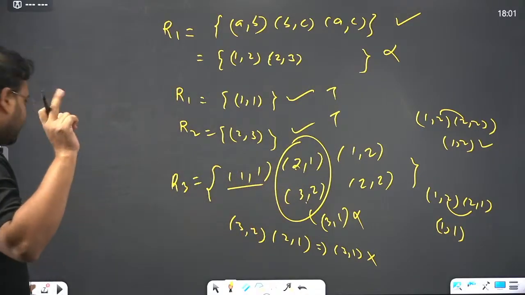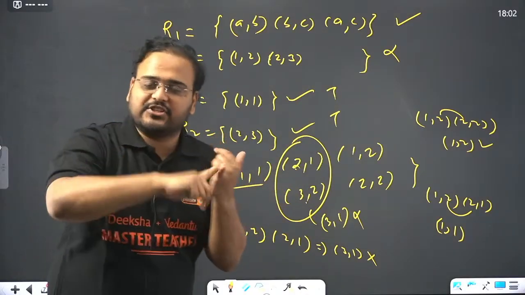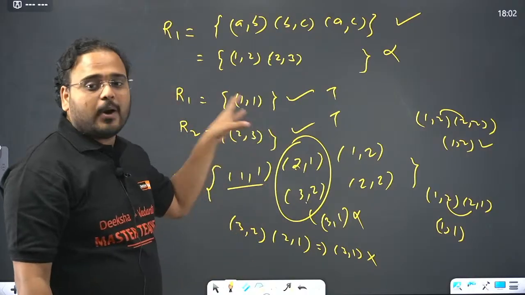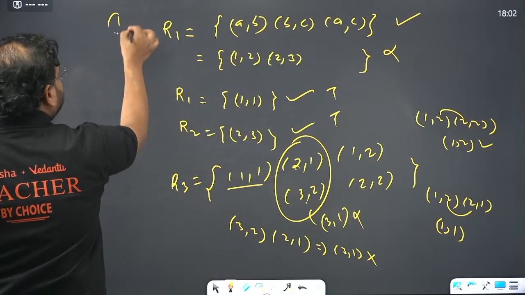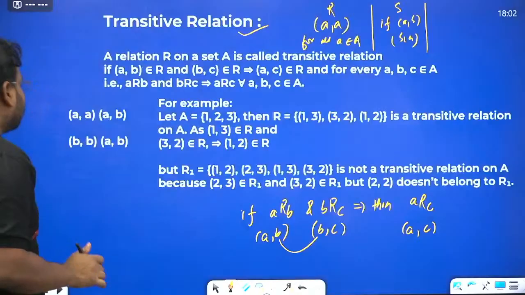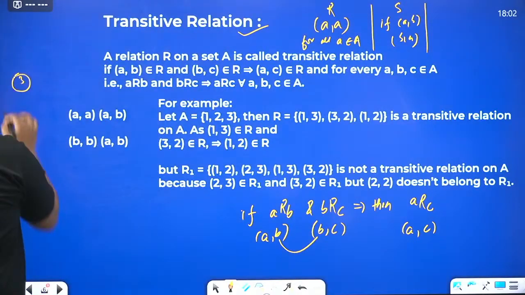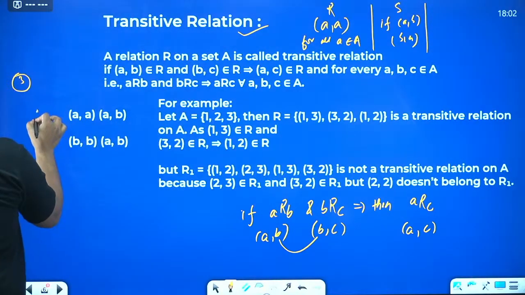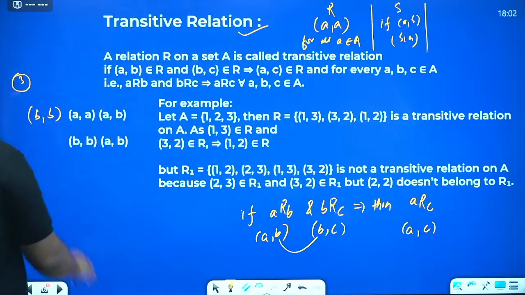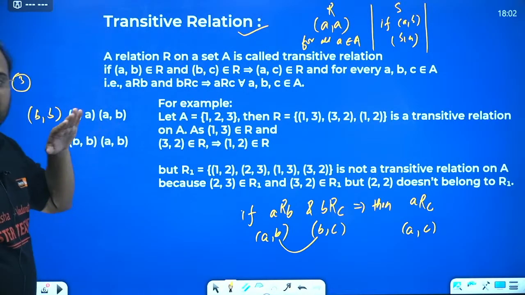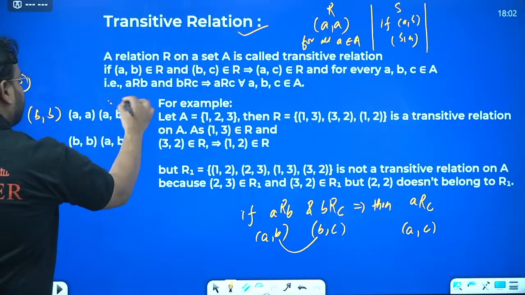So there is a trick to find out. First one is the definition: (a,b), (b,c), (a,c). Good. Second one is if you cannot create the objection. So first category was this. Second category was this, if you cannot create the objection. And the third category is this one. If you have (a,a), (b,b) and (a,b), never check, it is always transitive.